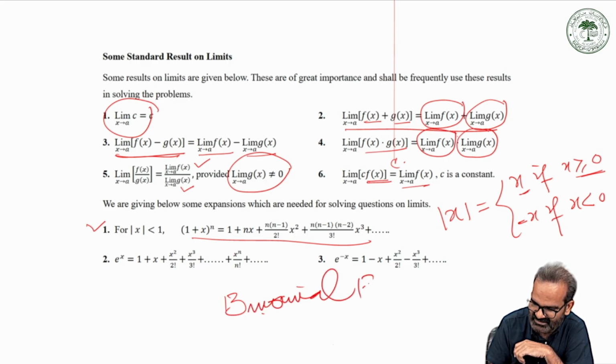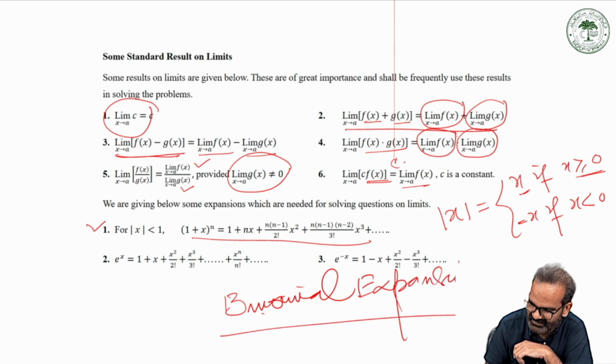You should keep in mind, we can use this binomial expansion: 1 plus x raised to the power n is equal to 1 plus nx, plus n into n minus 1 upon factorial 2 x square, plus n into n minus 1 into n minus 2 upon factorial 3 x cube, and so on.